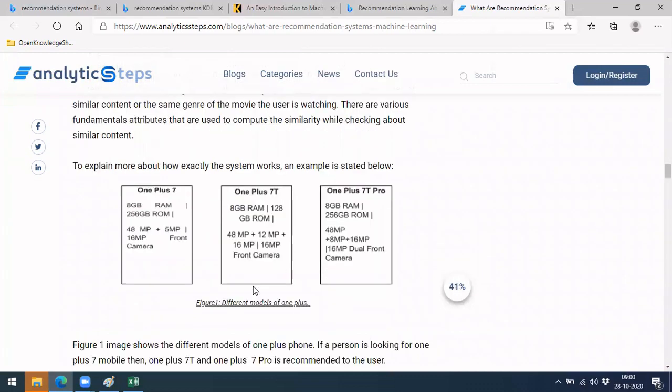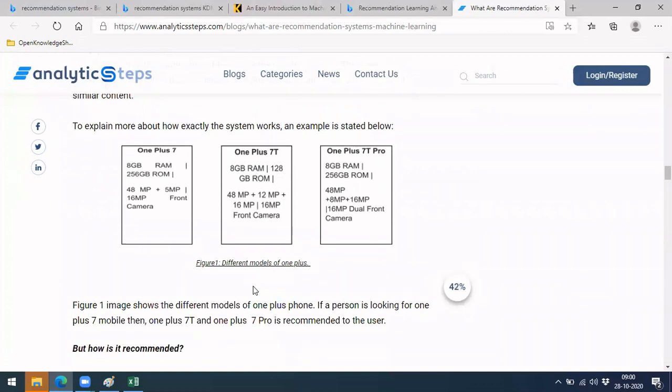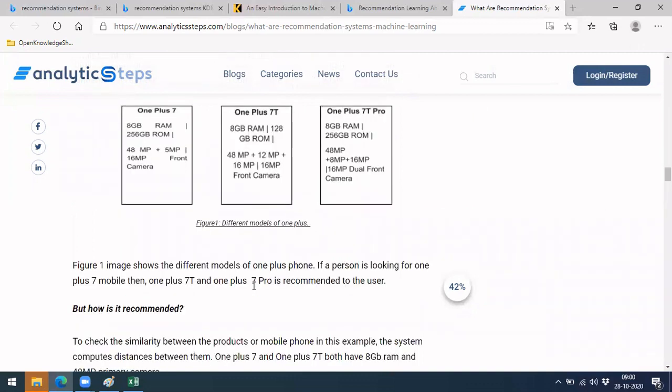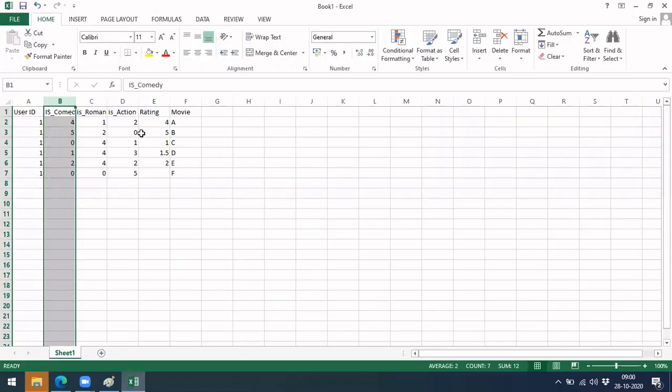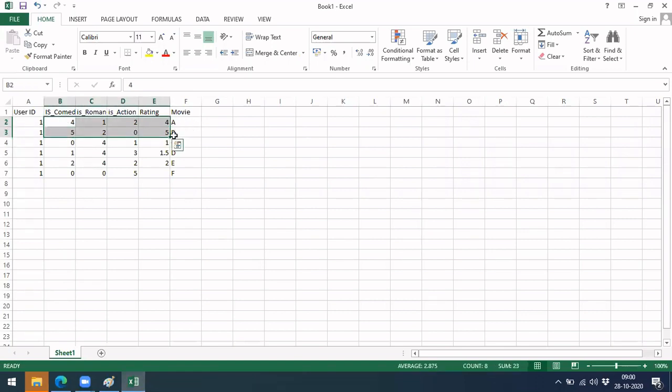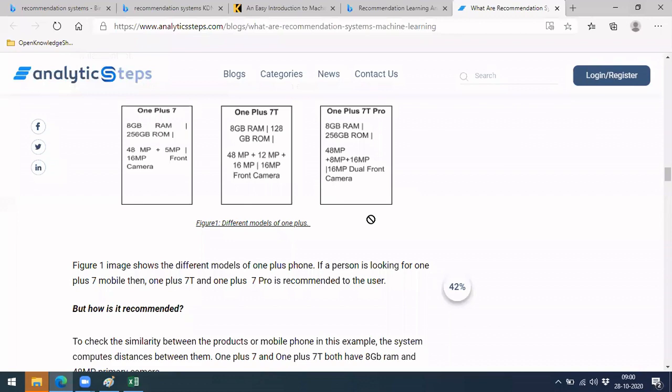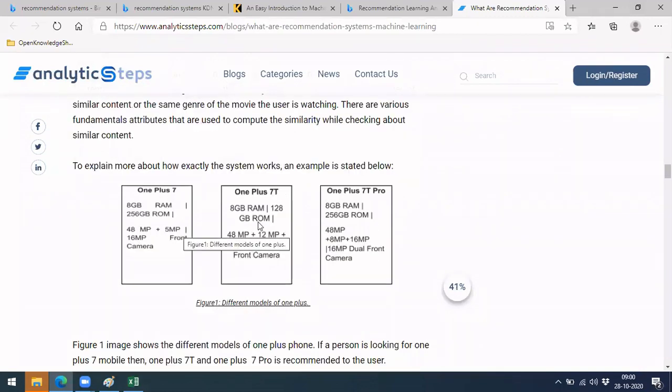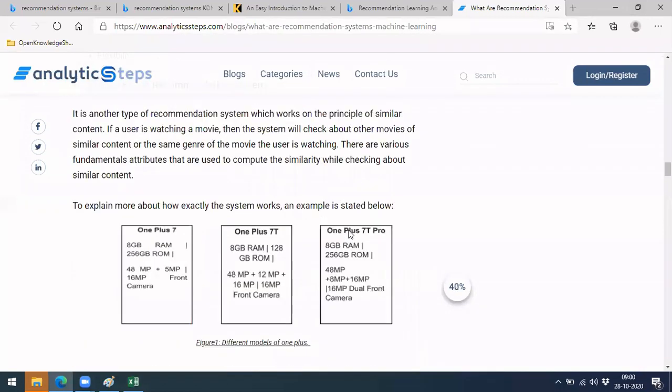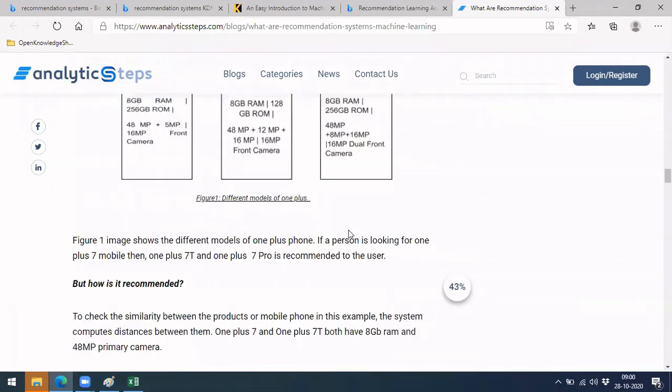Depending on those features, if a particular user likes one product and purchases it, next time he will be recommended a product similar to that. So if he liked a comedy movie, next time when he comes to visit the site, he will be shown more comedy movies rather than other movies. So that is done here. This is the content-based recommendation system.